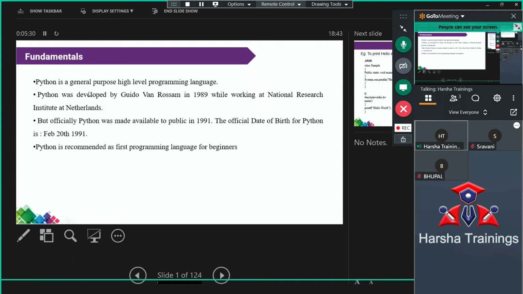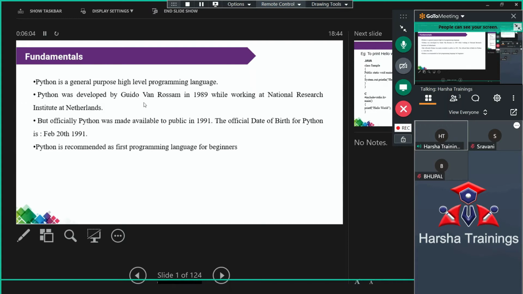To overcome that problem, we are moving into high level language. This is not only for Python, but for any programming language. High level in the sense that it is in the terms of the user, that is, the English language. For example, I write a statement, printf. By observing the statement, printf's purpose is to print some value. Each and every statement is easily understandable by the user. So Python is also a high level programming language.